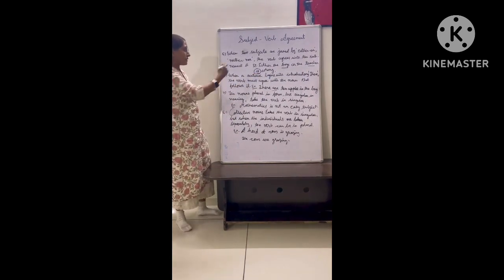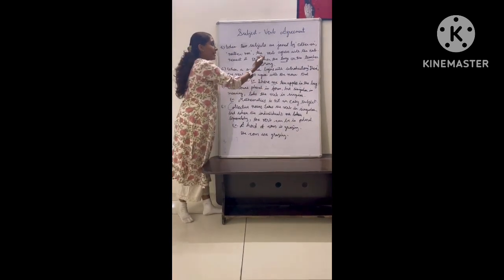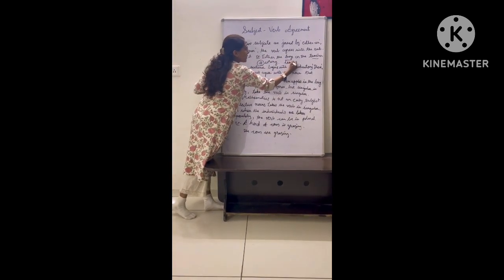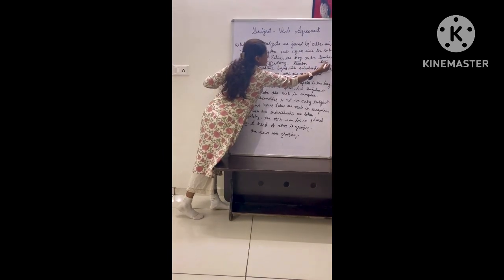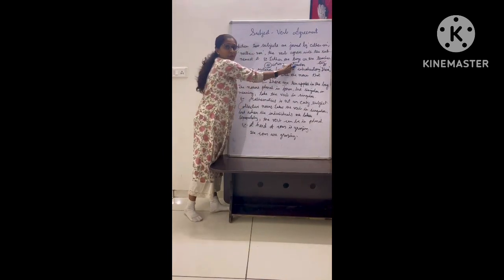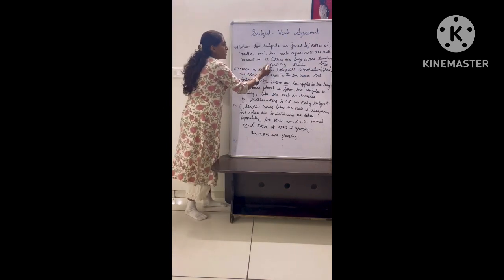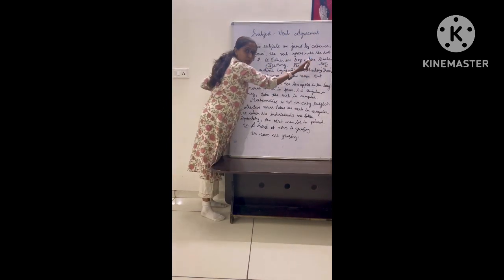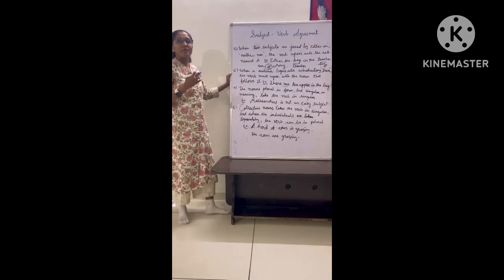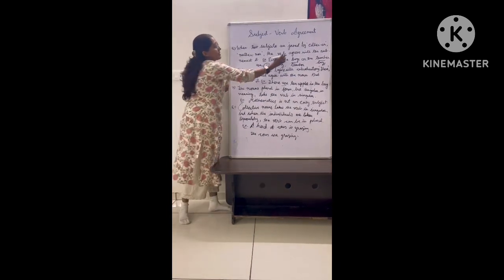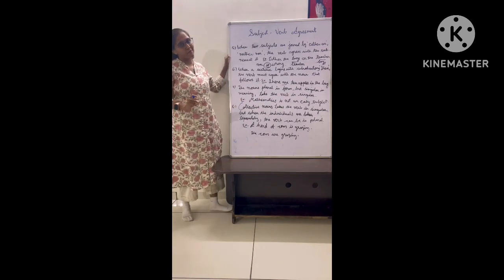If the sentence would be like this, either the teacher or the boys, right? So here it is singular, and near to the verb, boys, that is plural. So it would be are. Clear? The verb will follow the nearer subject. That is rule number 5.